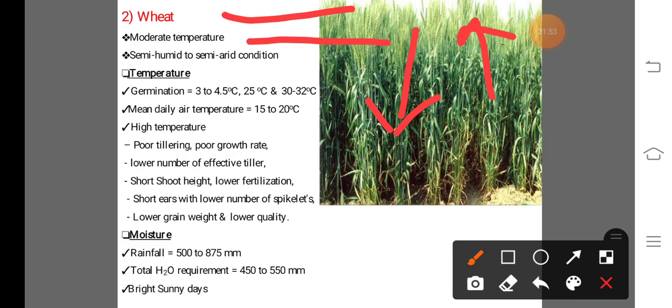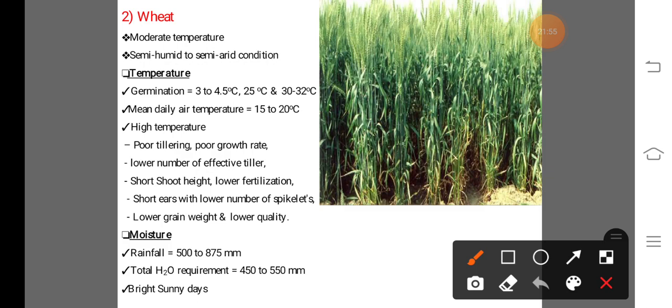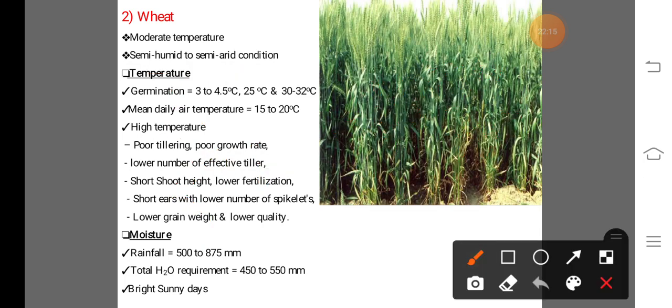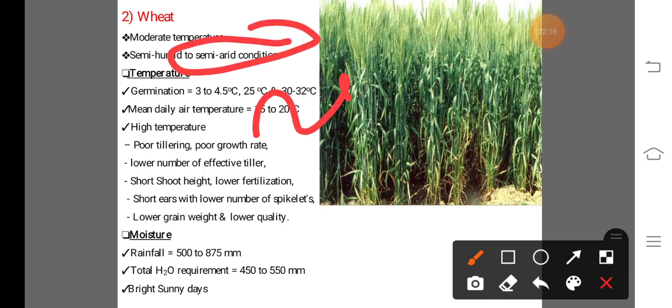And this wheat crop can be cultivated in subhumid and semi-arid regions. Subhumid means the region where annual rainfall received is between 500 to 1000 mm. This region is known as the subhumid region. And next, semi-arid means the region where average annual rainfall is between 250 to 500 mm. This is known as the semi-arid region.